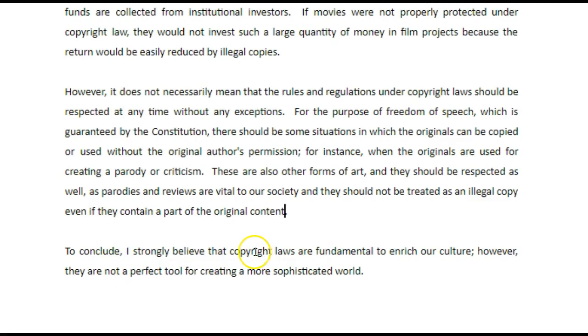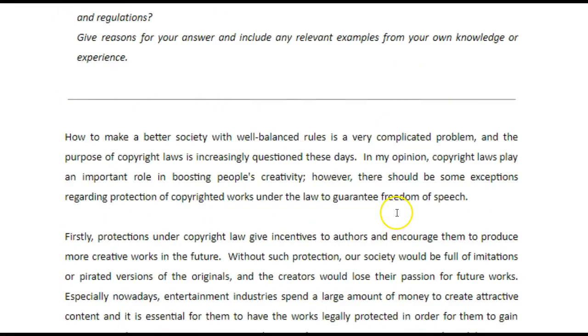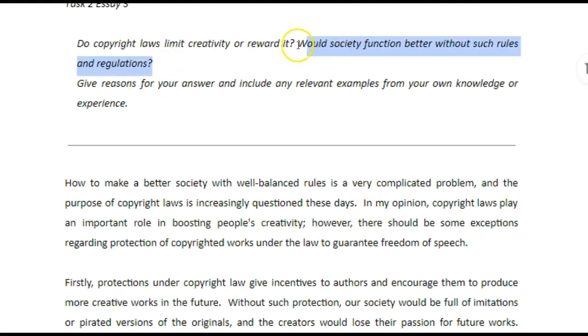To conclude, I strongly believe that copyright laws are fundamental to enrich our culture. However, they are not a perfect tool for creating a more sophisticated world. That's a great response, but we need to be clearer on this. I see your view, but you need to conclude your view. Society would function better without such rules, or society would not function better without such rules. I need to see that a lot more clearly.